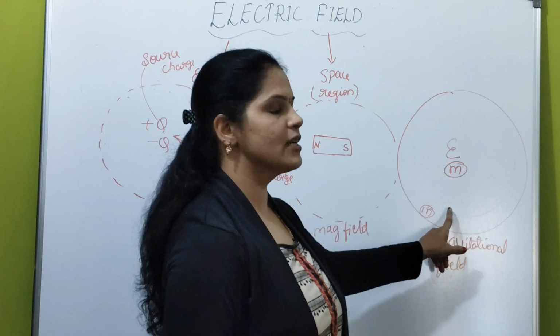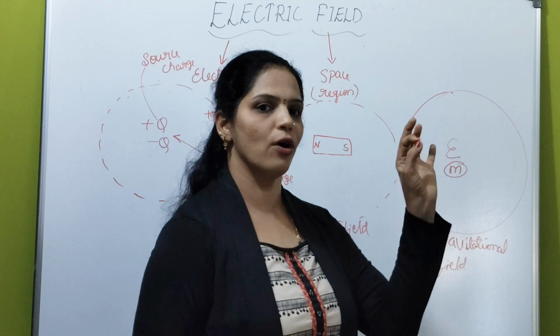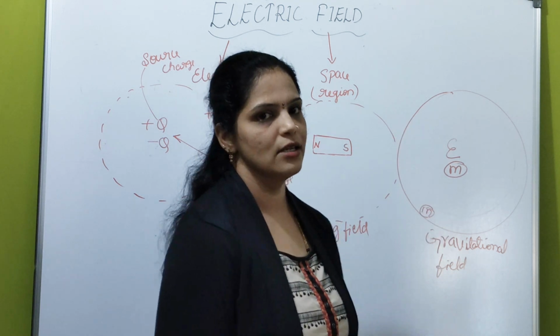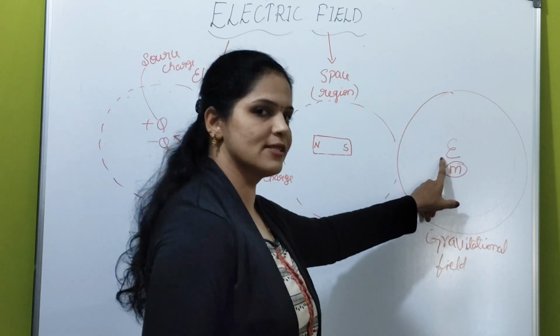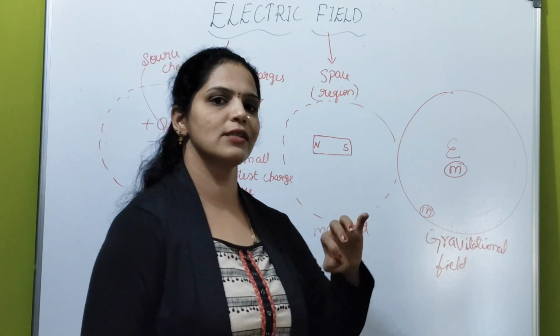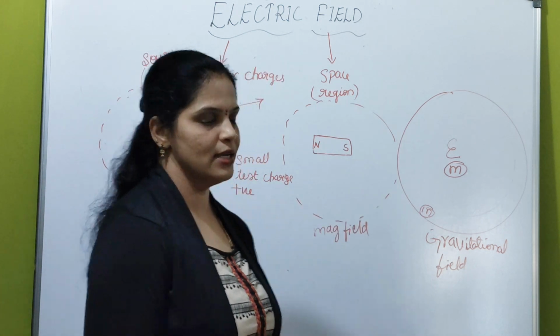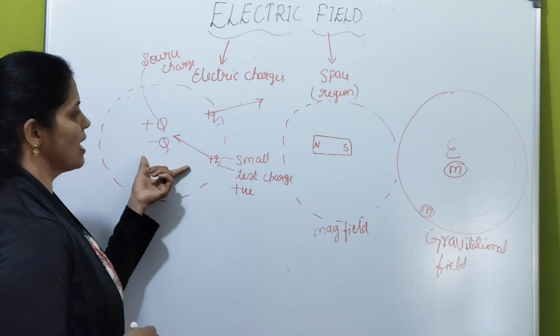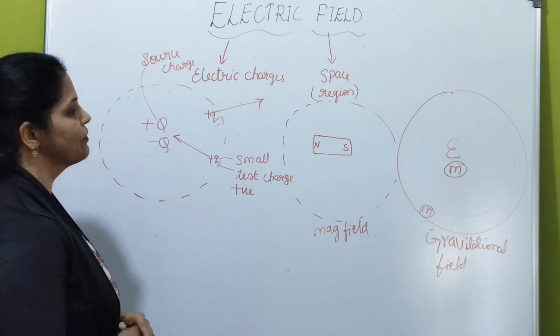And gravitational force is the weakest among all the forces in nature, right? Gravitational force is the weakest force among all the basic forces in nature. Nuclear force is the strongest force, right? And electrostatic force comes in between.